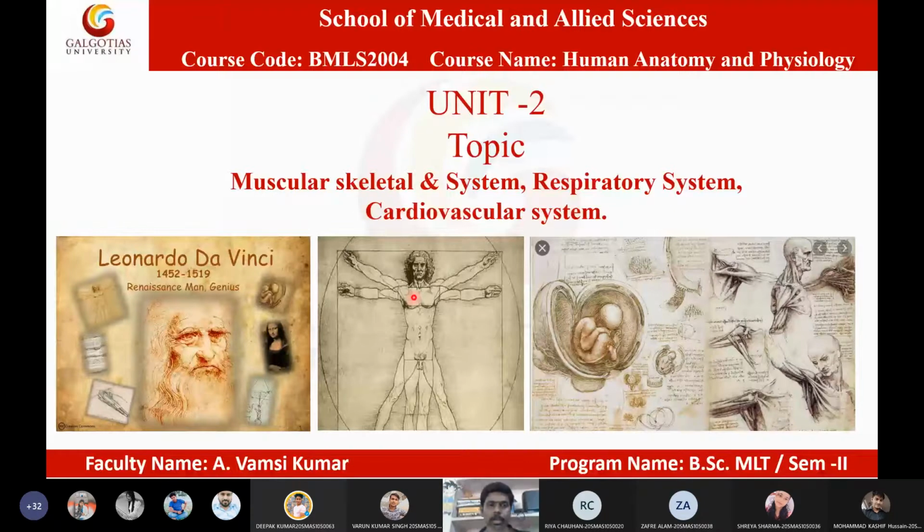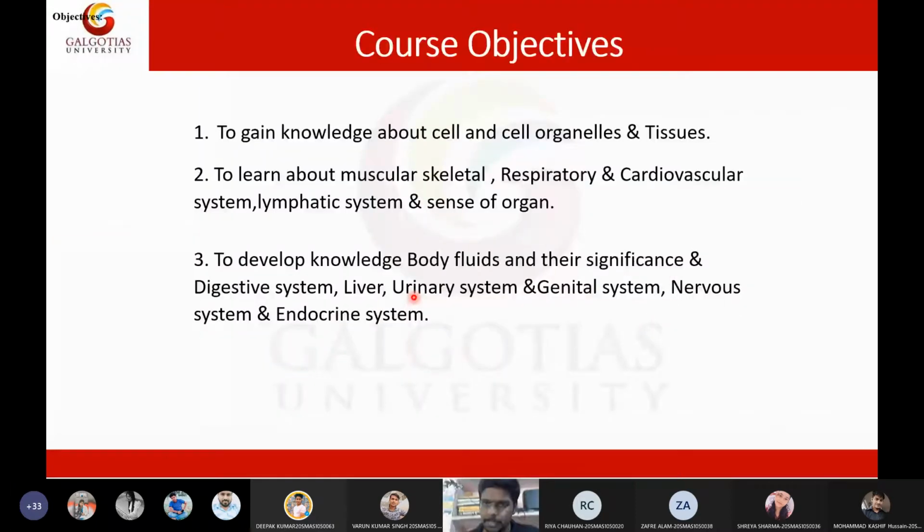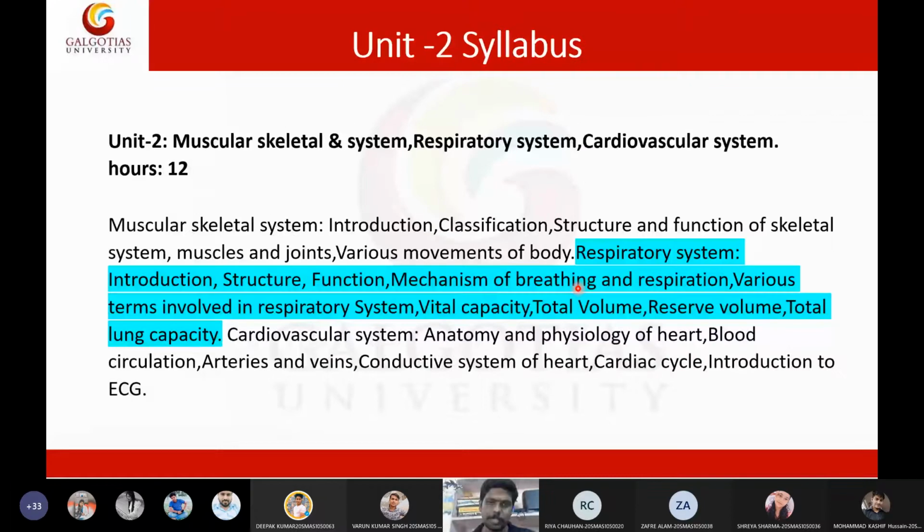Then we discussed various types of joints present in the human body, and the various types of movements shown by the human body. All these topics have been finished, and I have also discussed the bones present in the human body, types of bones, both the appendicular skeletal system and the axial skeletal system. All of those topics have been finished, and now we are going to the second topic, which is the respiratory system. In the respiratory system, we have three important topics.